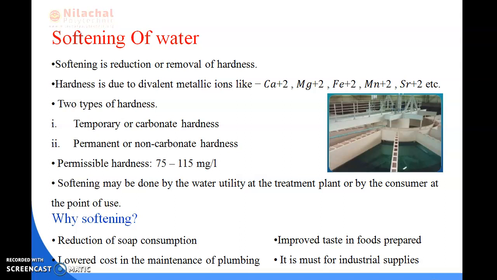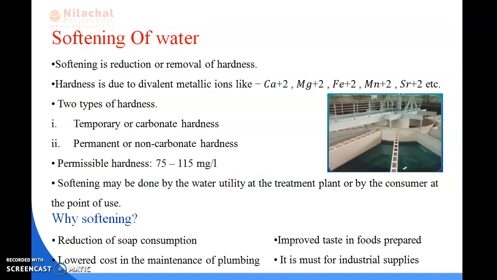In the previous slide we discussed the disinfection of water, the methods of disinfection, and the necessity of the disinfectant. Now we will be discussing softening of the water. It is the last water treatment process.